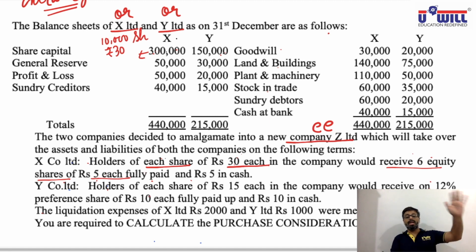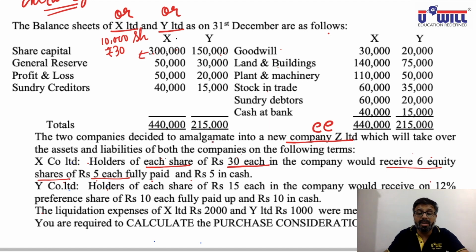Because old company X Limited's share value is 30 rupees, very high, and new company Z Limited's share value is very less, 5 rupees. So if you give them 6 shares, then 5 into 6 would equal 30. Further, they would also be paid 5 in cash. So you can see two modes of payment are given. One is equity shares, the second is cash. This is how we identify the net payment method.